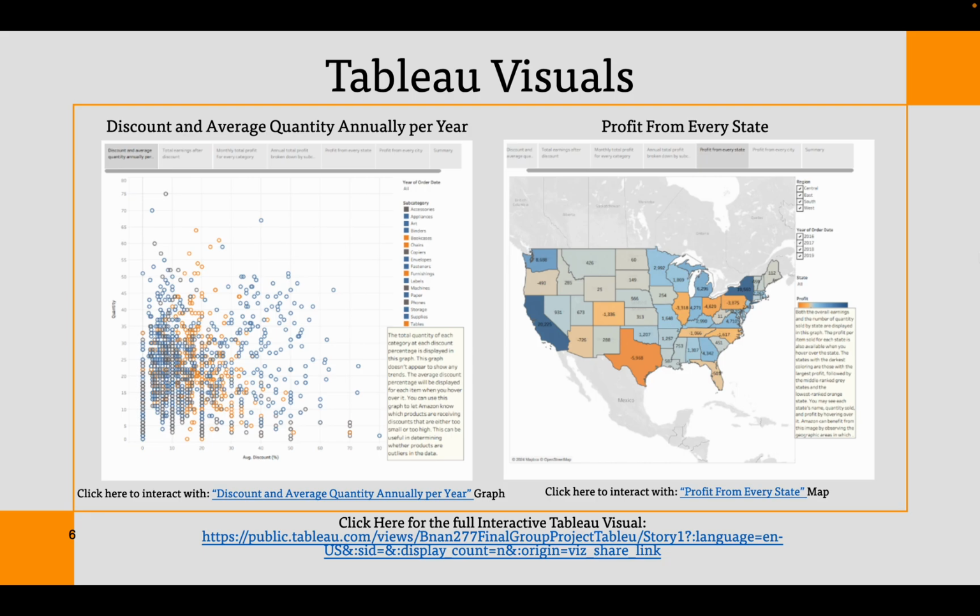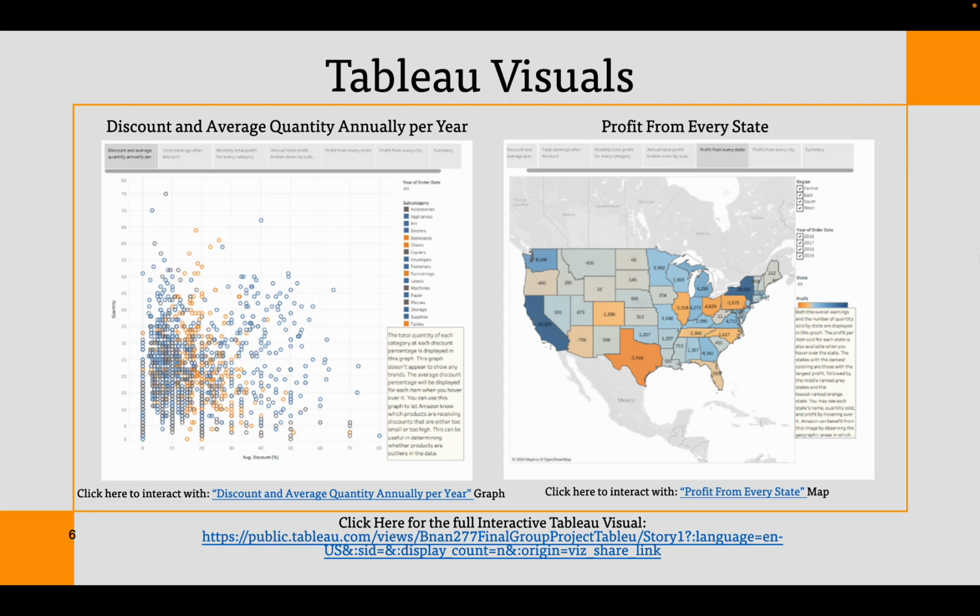We have created a scatter plot showing earnings after such a discount. This visual, although not showing any trends, can be interacted with and can show what products are receiving discounts that are either too small or too high.